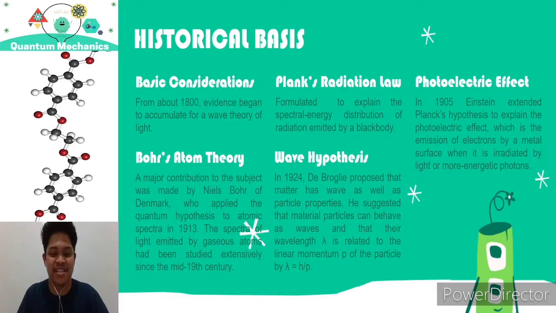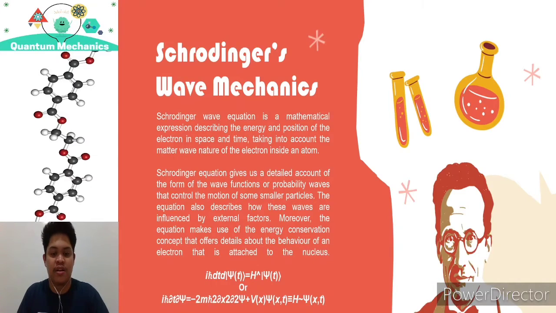Wave hypothesis. In 1924, de Broglie proposed that matter has wave as well as particle properties. He suggested that material particles can behave as waves and that their wavelength λ is related to the linear momentum p of the particle by λ = h/p. The wave theory teaches us that the group velocity of a wave carries its energy.